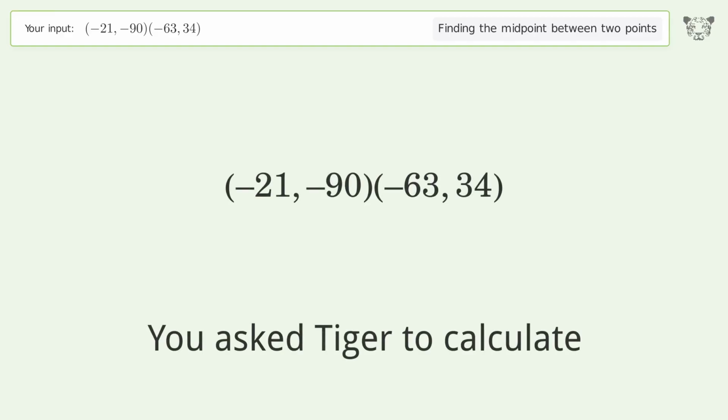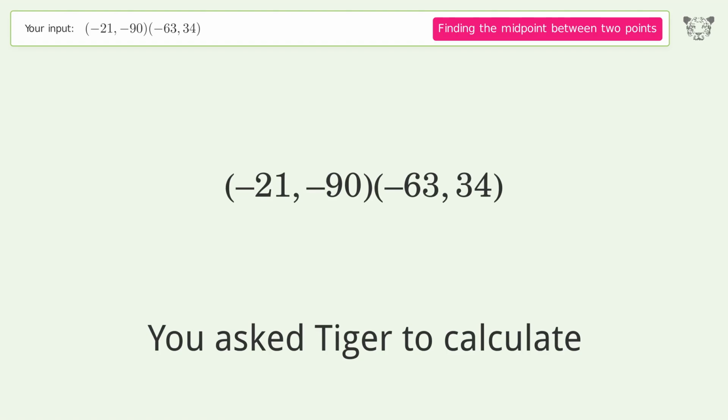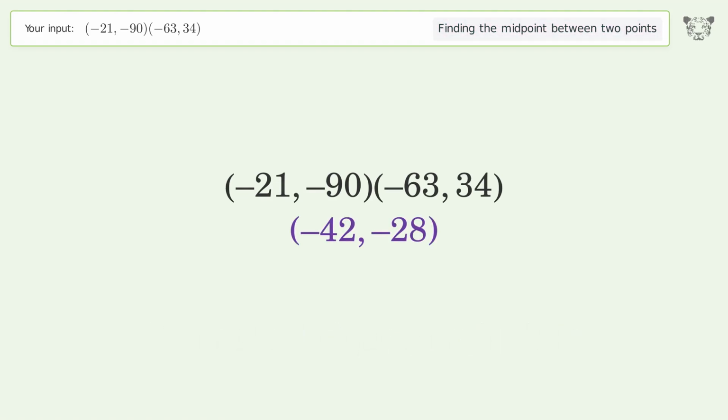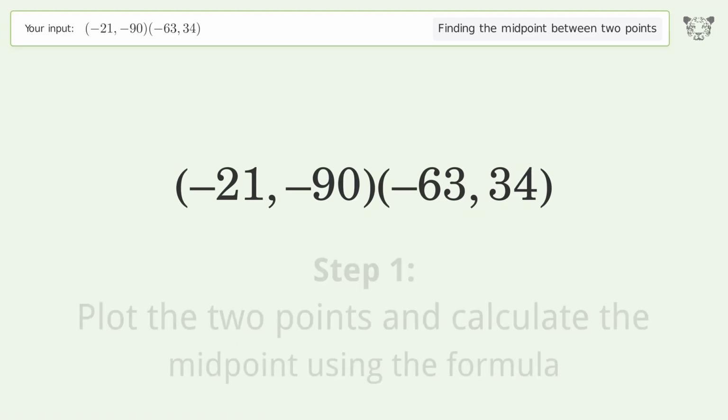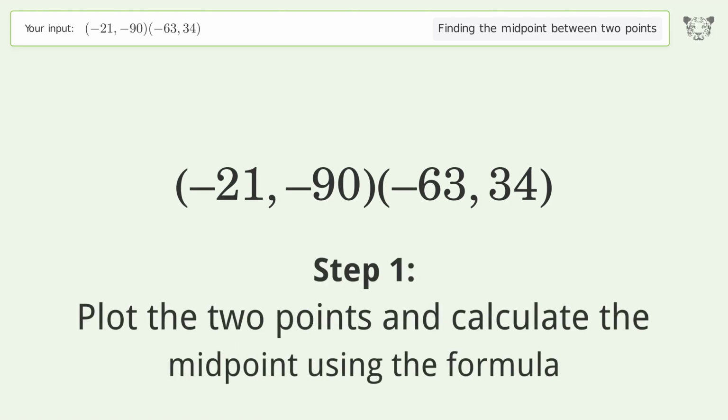You ask Tiger to calculate. This deals with finding the midpoint between 2 points. The midpoint between the 2 points is -42, -28. Let's solve it step by step. Plot the 2 points and calculate the midpoint using the formula.